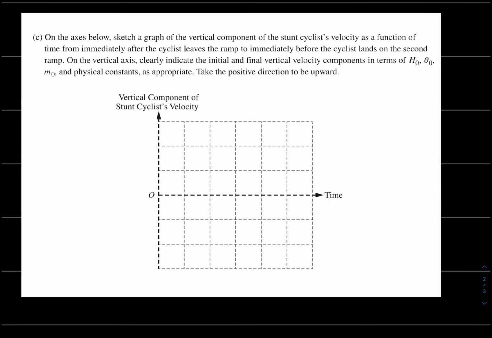On the axes below, sketch a graph of the vertical component of the stunt cyclist's velocity as a function of time, from immediately after he leaves the ramp when he launches to immediately before he lands on the second ramp after he's cleared the cars. So here's time, and here's the vertical component of his velocity.